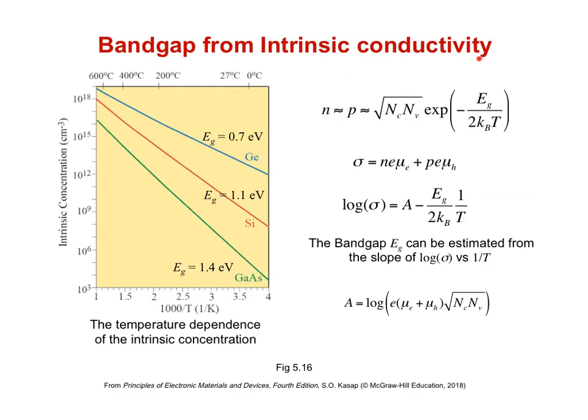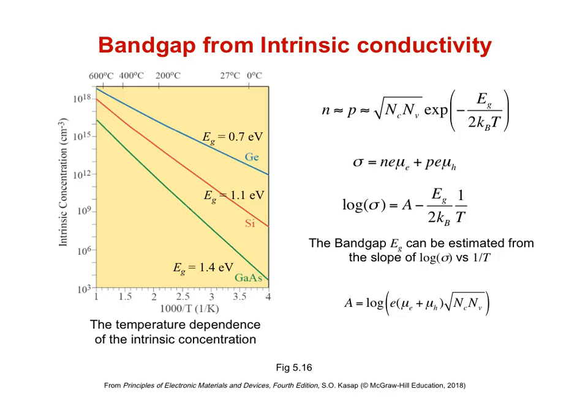The conductivity in the intrinsic regime is sometimes used to estimate the band gap of the semiconductor. This is because the slope of the logarithm of the charge carrier concentration versus 1 over T should be simply the band gap over 2k. We see here that germanium with a smaller band gap has a lower slope than gallium arsenide with a large band gap.